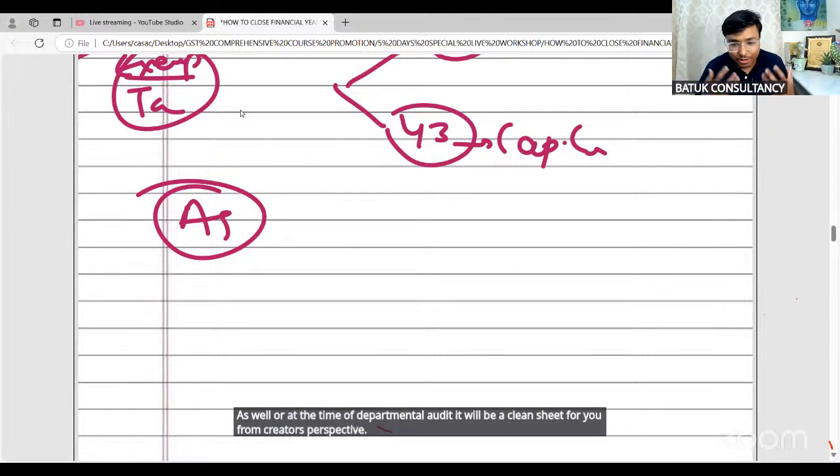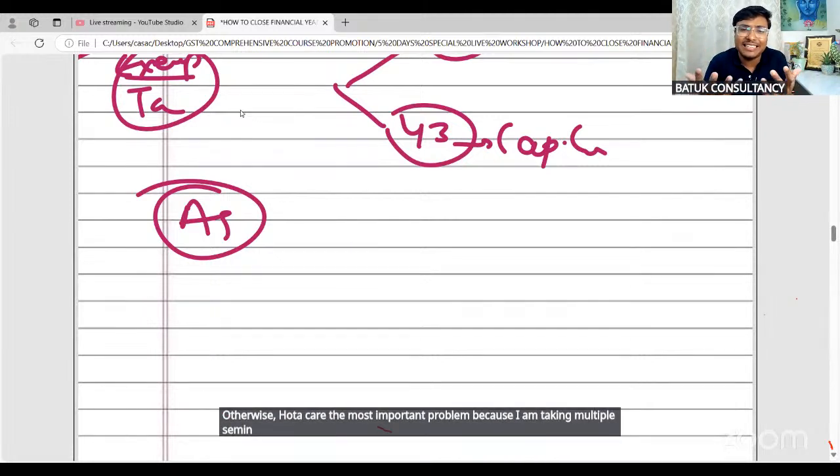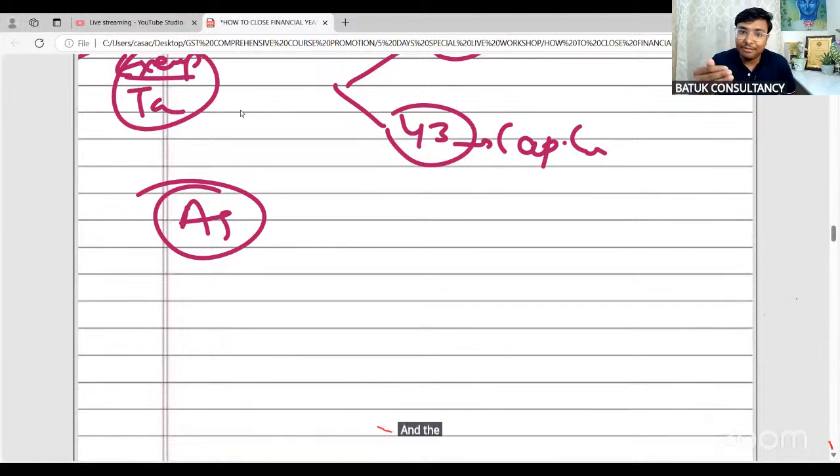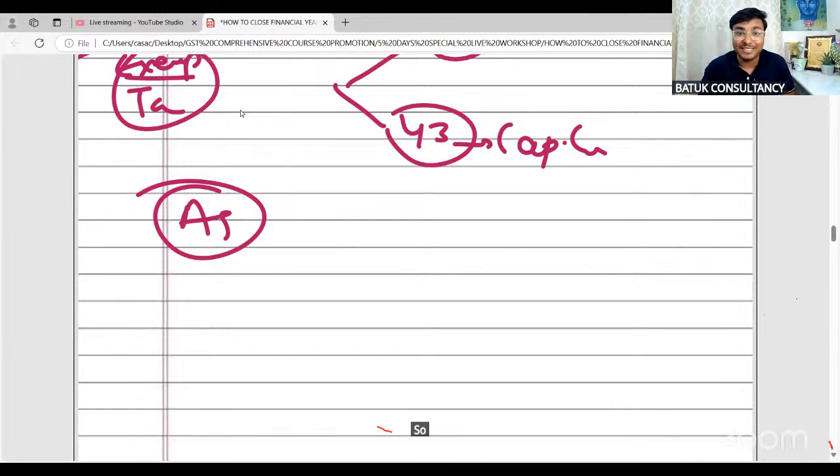Otherwise, what happens, the most important problem, because I am taking multiple seminars, multiple webinars, in that case, I found a lot of queries. And the point is that every time we forward something, and due to that, our client directly assigns certain responsibilities on us at the time of business audit, departmental audit. So we should be very careful from these things perspective.